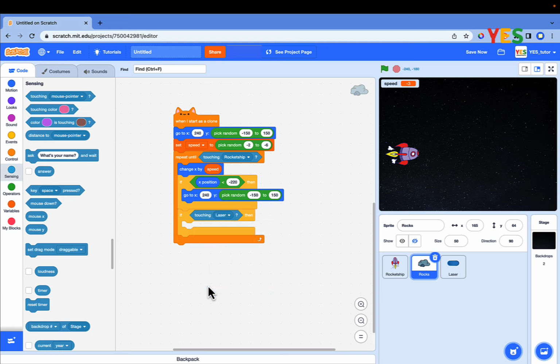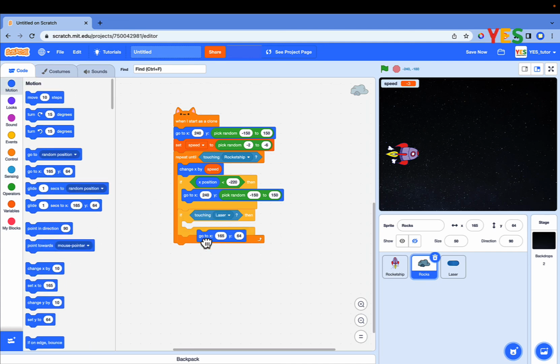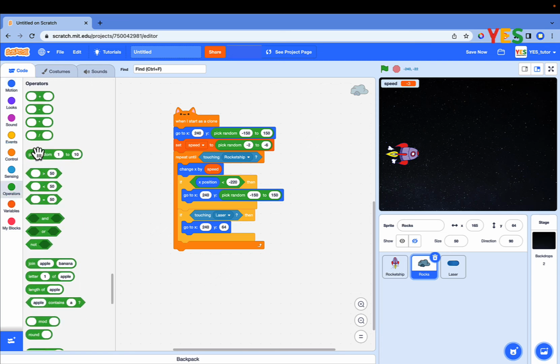Drag and drop the go to XY block and set the XY coordinates. Set X to 240, to the right of the stage. And make the Y value random so that rocks come from random heights. Drag and drop the pick random block as shown on the screen.